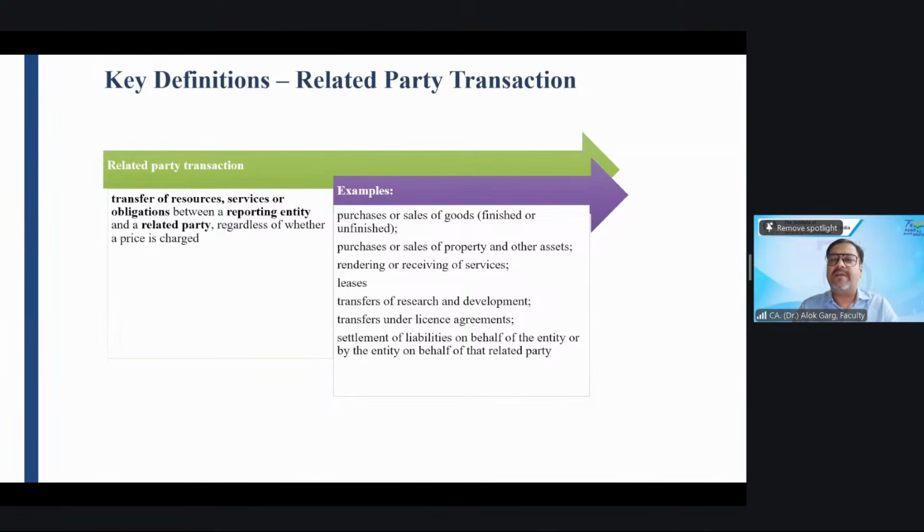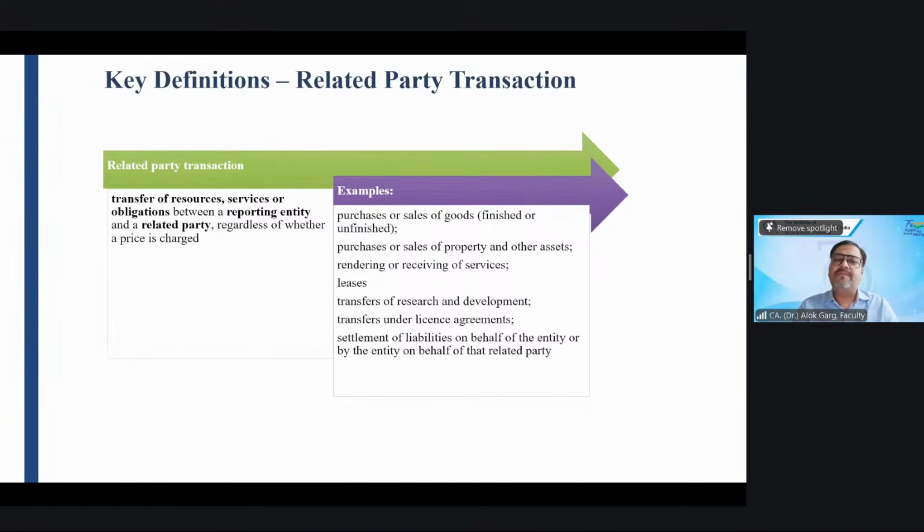Is it a related party transaction? Yes, sir. Why? It is a transfer of obligation. Very good, Lavanya. Thank you so much. Beautifully answered. Why is it a related party transaction? Because it is a transfer of obligation. Only transfer of goods and services is not a related party transaction. It is a related party transaction, but related party transaction also includes transfer of obligation.